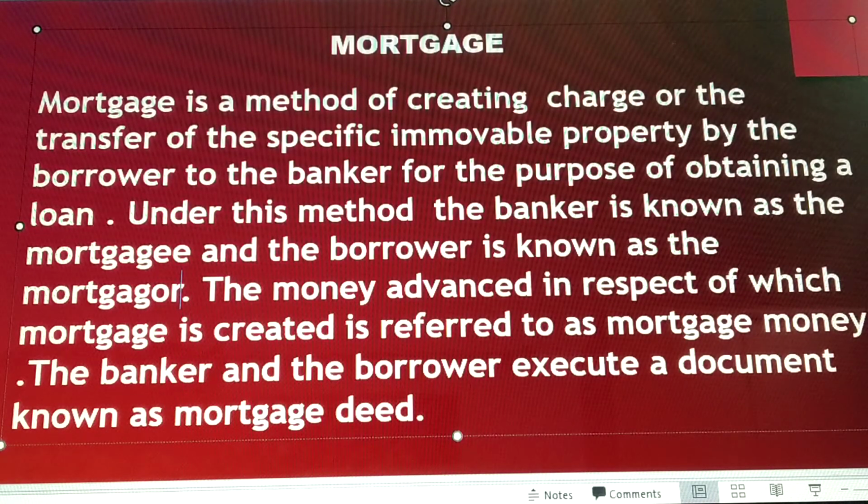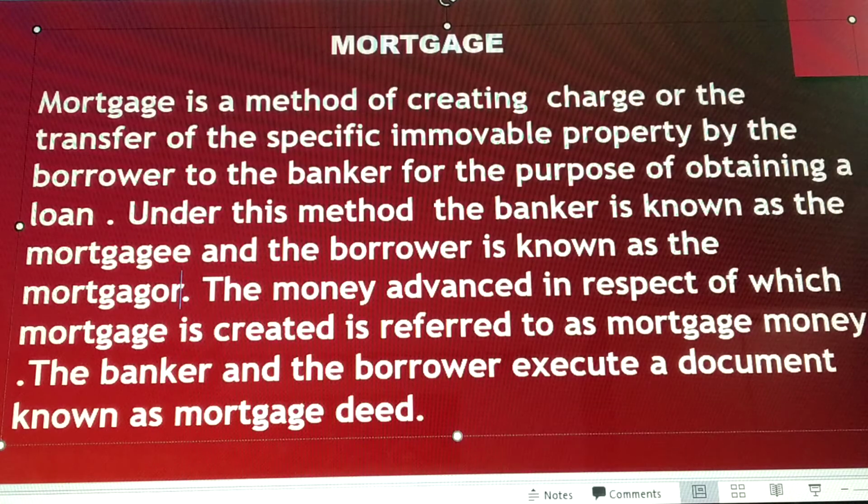The borrower is one who is going to borrow money, in the form of a loan from the bank. So the borrower goes to the banker for the purpose of obtaining a loan. He will retain his immovable property, and he will take the loan with the help of the immovable property by keeping the document of the immovable property with the bank. Now under this method, there are two parties, that is banker and the borrower. The banker is known as mortgagee and the borrower is known as mortgager.